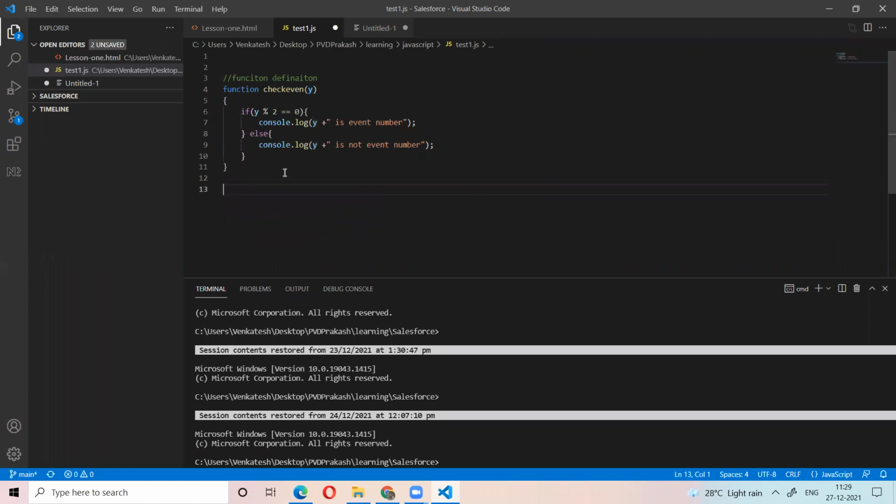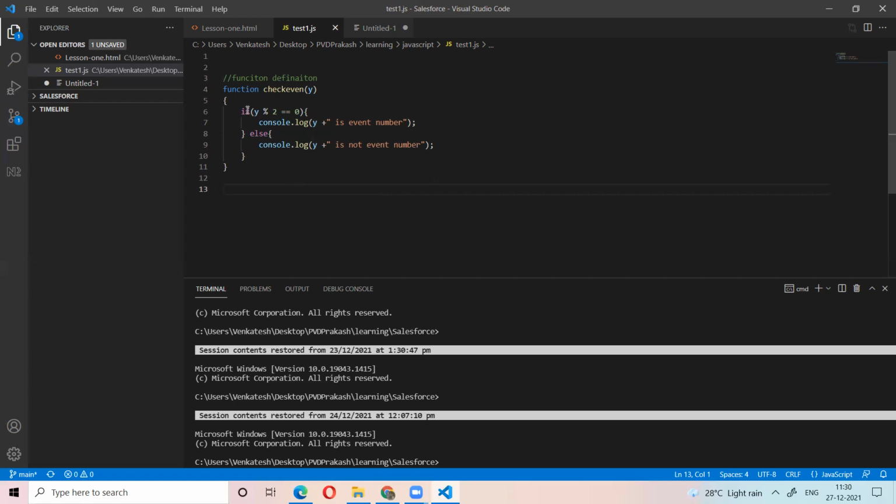Now, my question. Every time the function needs arguments, is it necessary to give the arguments to the function? For example, you are defining a function. Is it necessary to give the arguments? No, sir, because based on how we define the function, we give arguments. Whenever we want, then only we give the arguments.